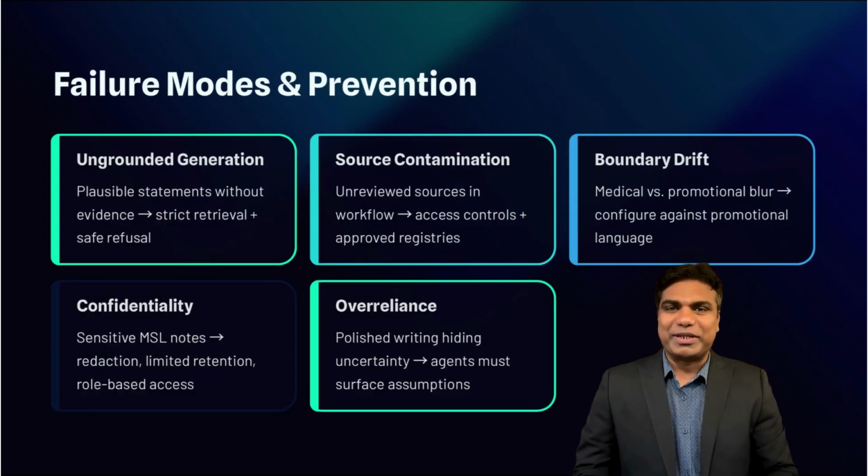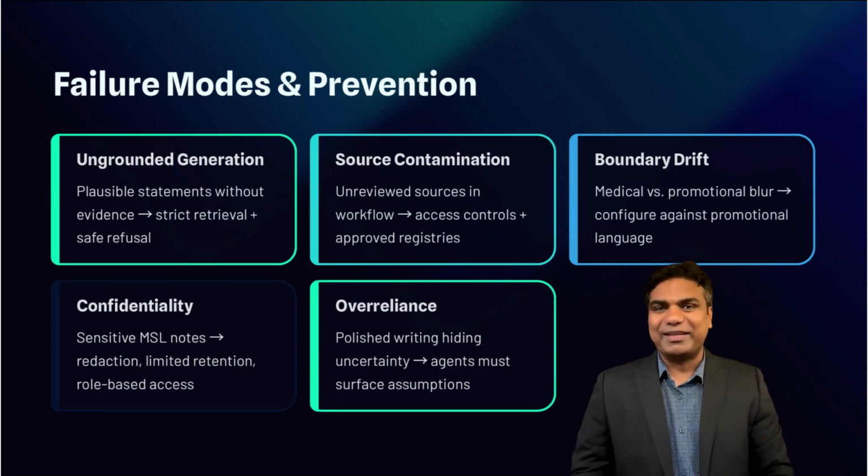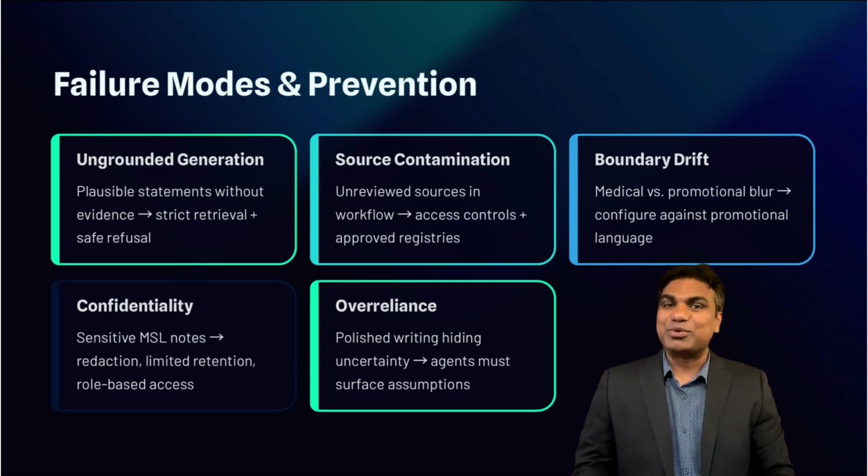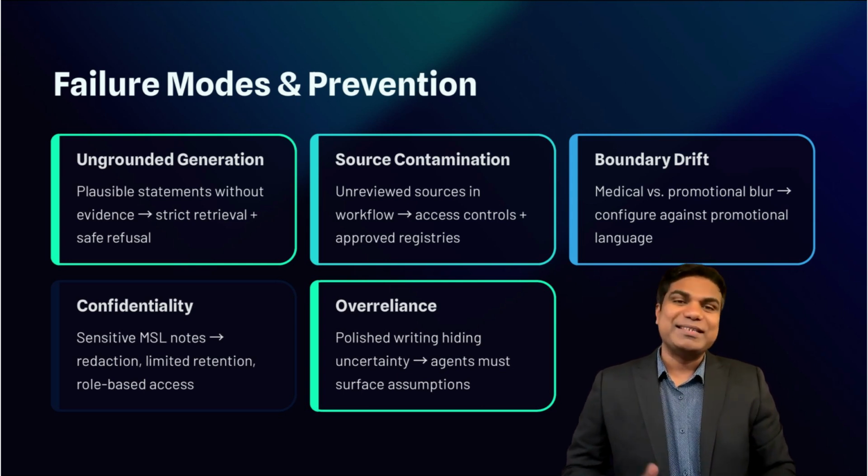Now let's talk about what can go wrong, because a realistic plan requires acknowledging the failure modes. The first failure mode is ungrounded generation, where the agent produces plausible scientific statements without evidence. This is mitigated by strict retrieval, citation enforcement, and safe refusal behavior. The second is source contamination, where external or unreviewed sources slip into the workflow. This is mitigated by access controls and approved source registries. The third is boundary drift between medical and promotional. The agent must be configured to avoid promotional language and to route requests that appear commercial in nature.